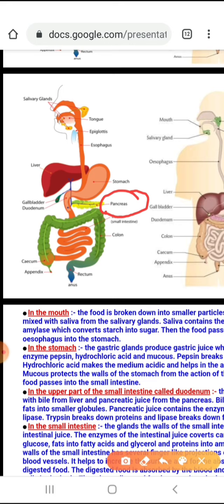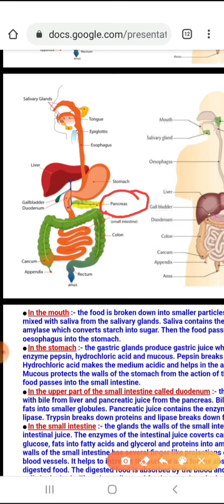Besides digestion, the pancreas also secretes insulin and glucagon. You will study about this. These are not enzymes, these are hormones. So basically the pancreas is a mixed gland. Liver is the largest gland in the body, and the pancreas is a mixed gland. Why is it a mixed gland?